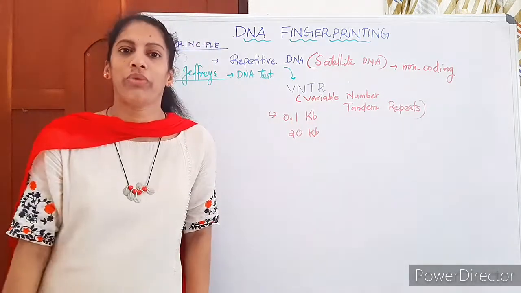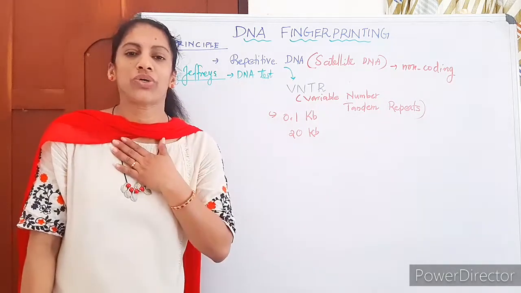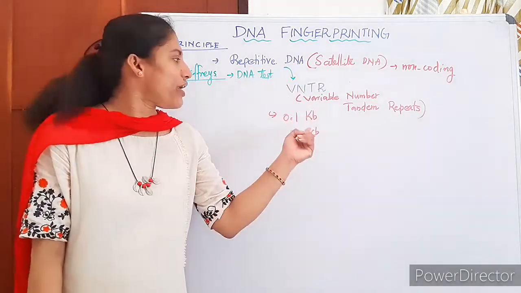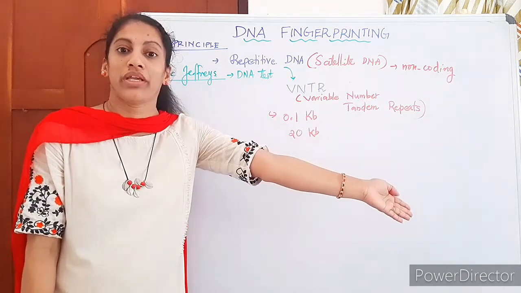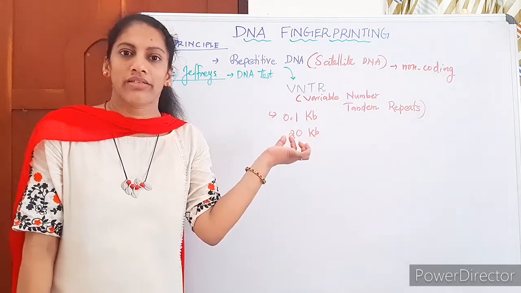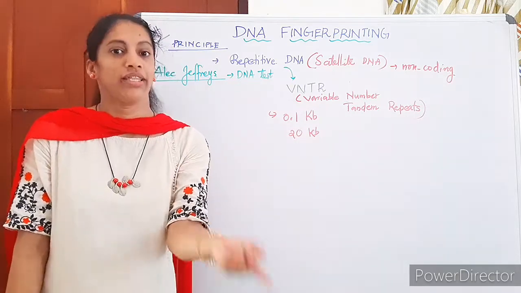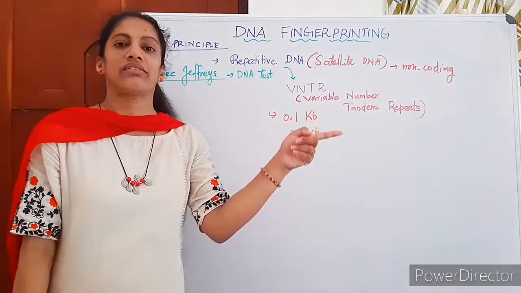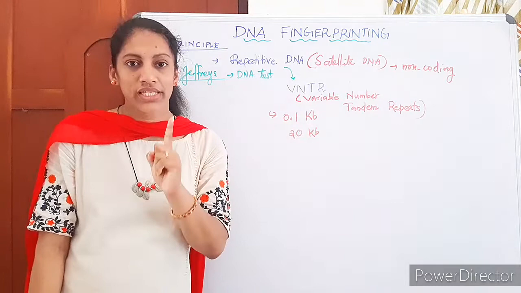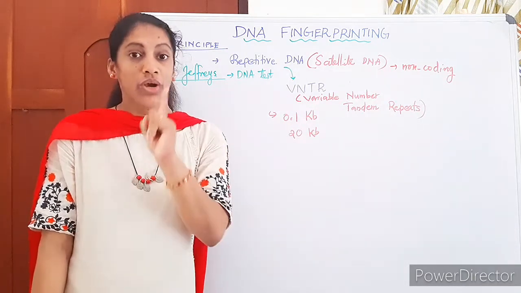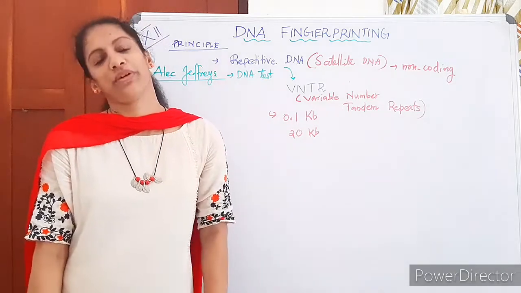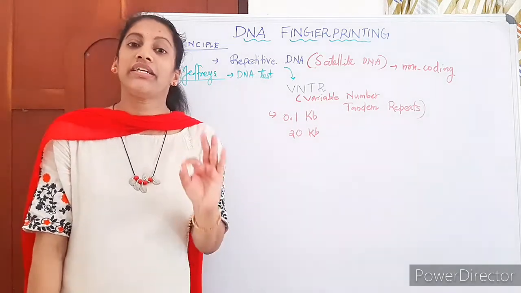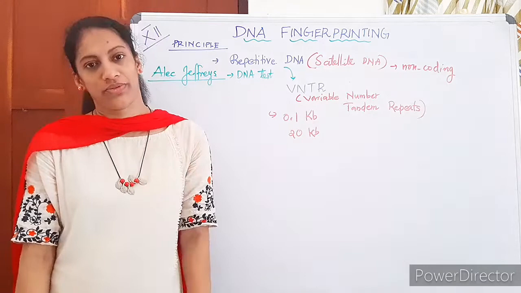What do you mean by that? If in one person the size of VNTR is 0.1 kb, in another person it may be 20 kb, a high difference, and there are many values in between. That means VNTR sequences are satellite DNA sequences which show high variability from person to person, and they are used in DNA test.